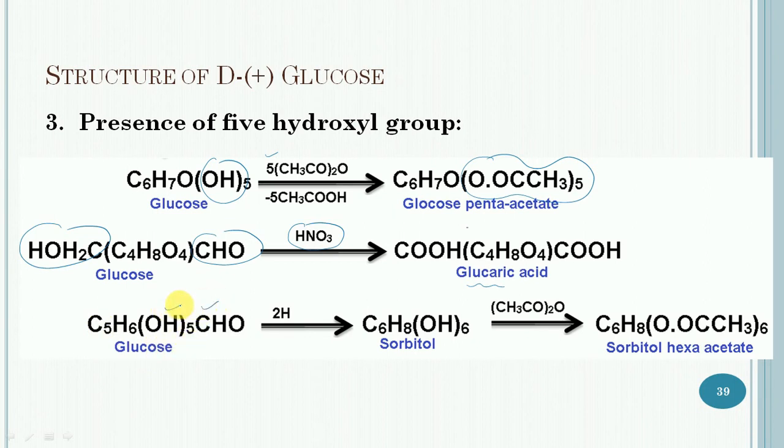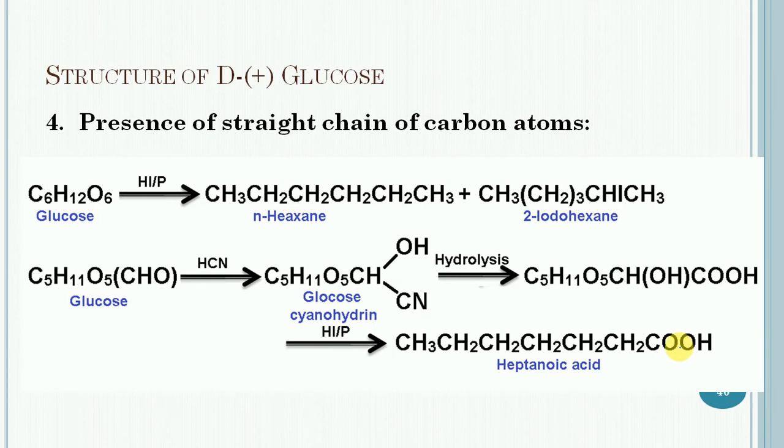Similarly, the presence of an aldehydic group and 5 hydroxyl groups in glucose is further confirmed by the fact that on reduction with sodium amalgam and water, glucose is changed into sorbitol, which forms a hexaacetate with acetic anhydride. So these are the various reactions showing the presence of 5 hydroxyl groups in glucose.